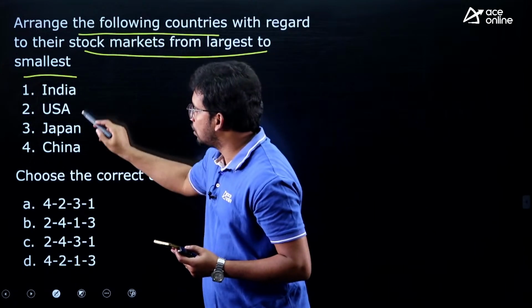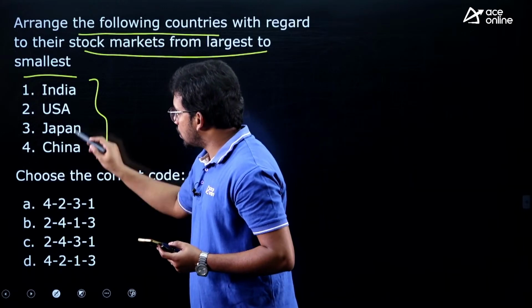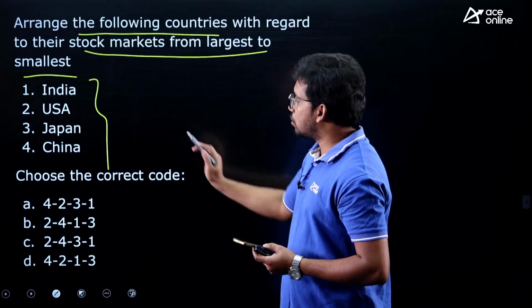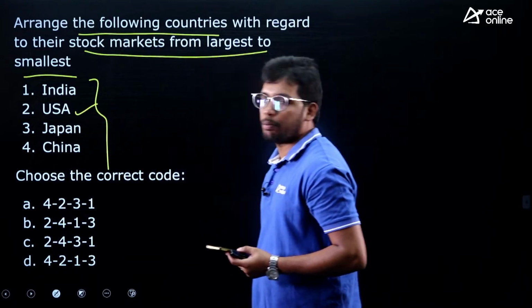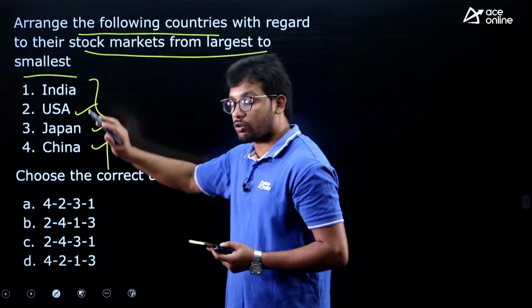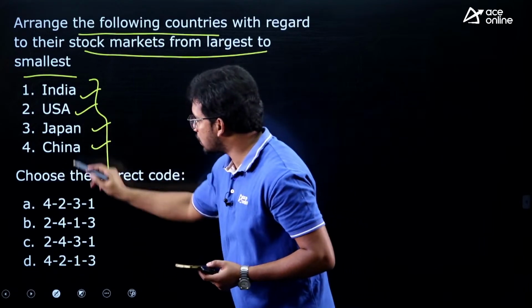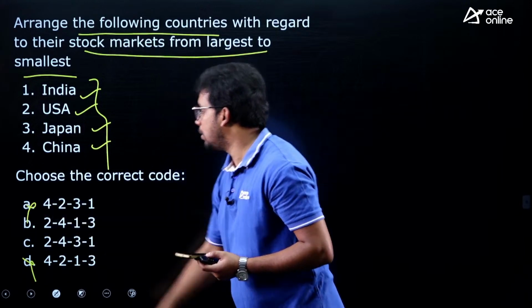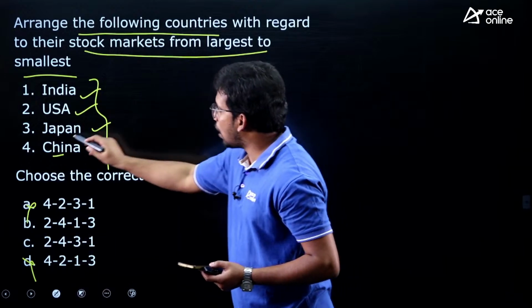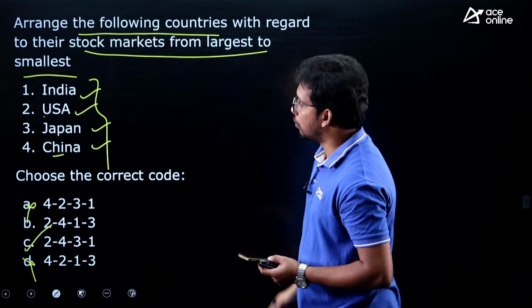Which one is large out of this? So this is current affairs. Recently India has crossed Japan, right? So first is USA, the topmost, then we have China, then we have Japan. See, India has not crossed Japan, sorry, it is Singapore, right? Then we have India. So first is USA, so option 2 should be there, so you can eliminate the others, and then China, then Japan at 3. So the answer is C, and India is at 4th.